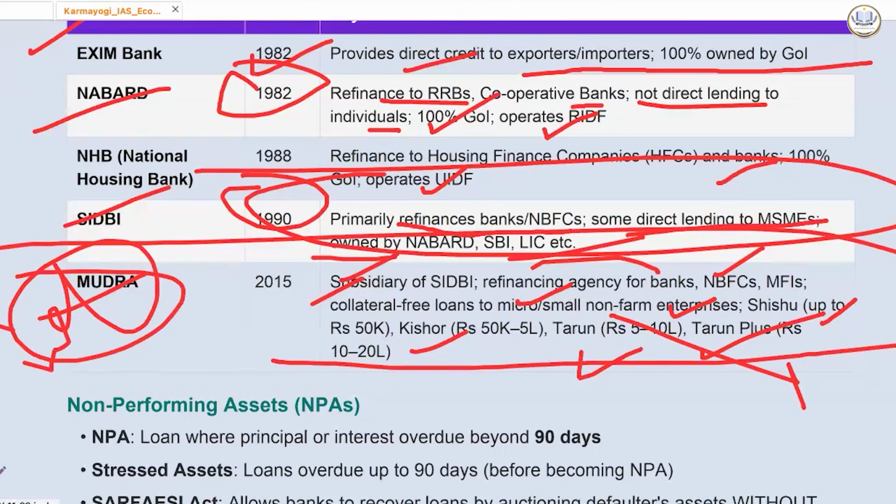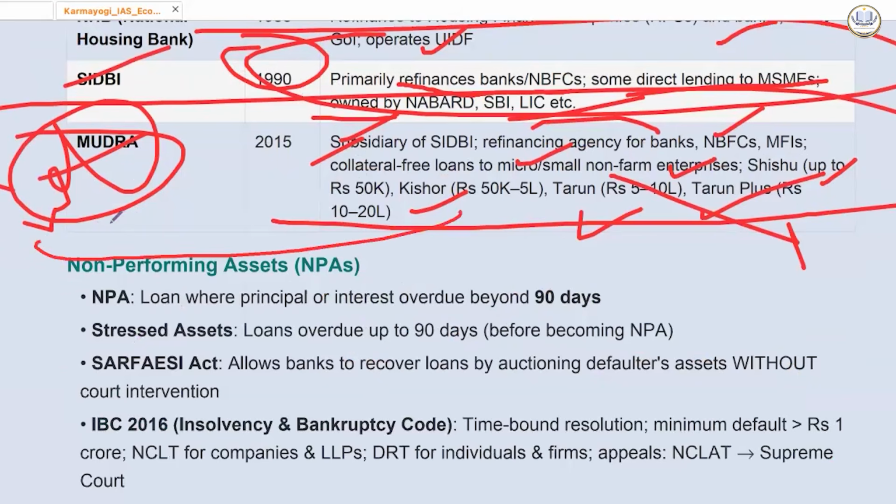It will provide funds to a bank like DCCB. It will reimburse them for loans they have already given to farmers. This is called refinancing in banking terms. Different meanings are there for refinancing in different contexts. For banking, this is it.